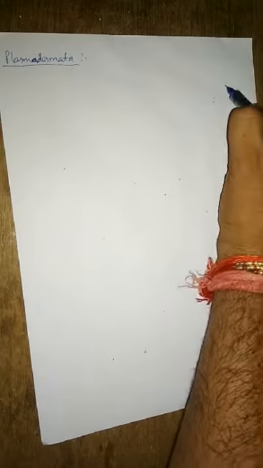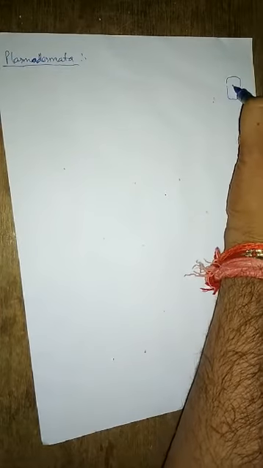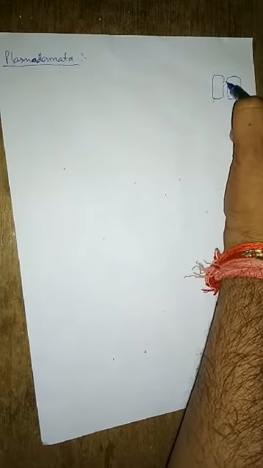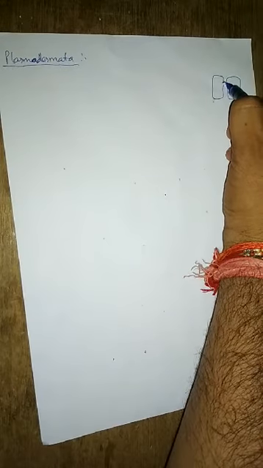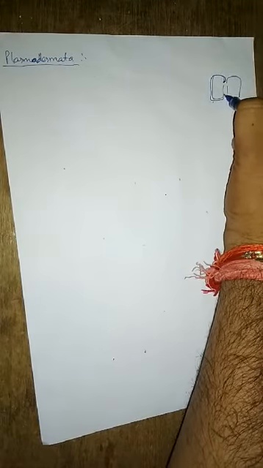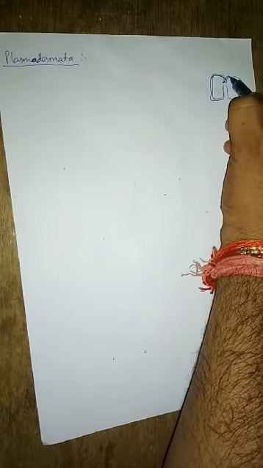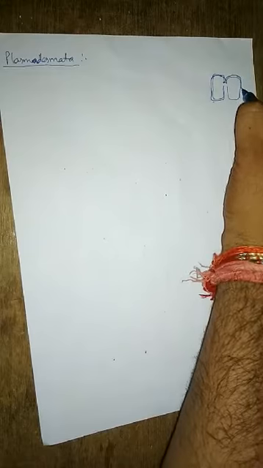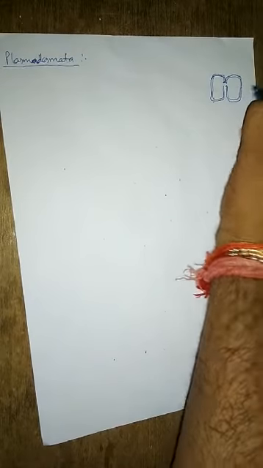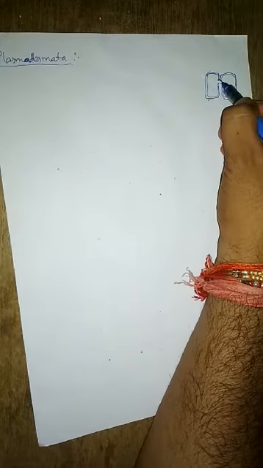Clear? Suppose I am drawing here a plant cell, then here also an adjacent plant cell I am drawing. Then here this is the cell wall. Here also cell wall is there. So what happened at the junction of the two plant cells?